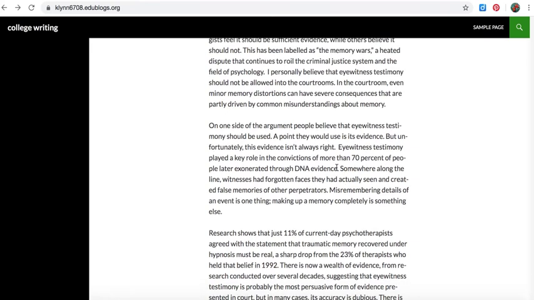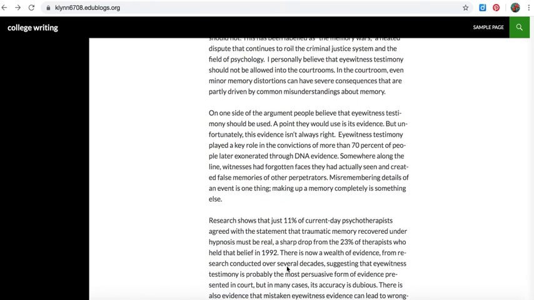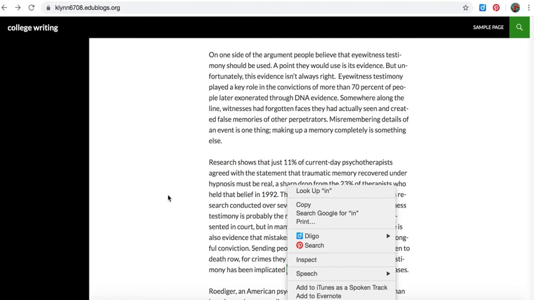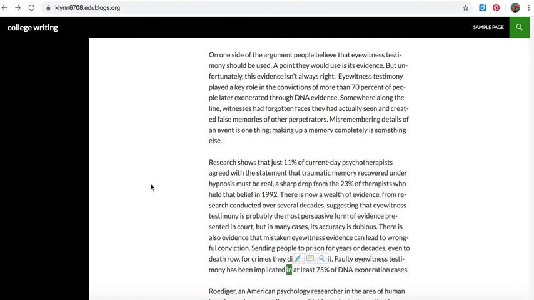So any specific kind of information, certainly any of these statistics, any specific dates, any idea that you got, anytime you say something like, somebody else, in writing about this topic, said something like, the main reason that cases are thrown out of court is because of faulty eyewitness testimony.